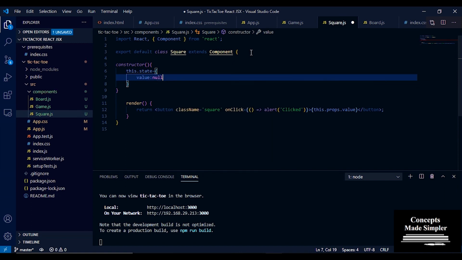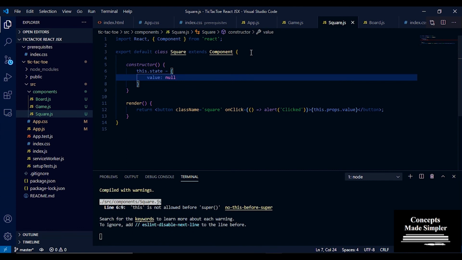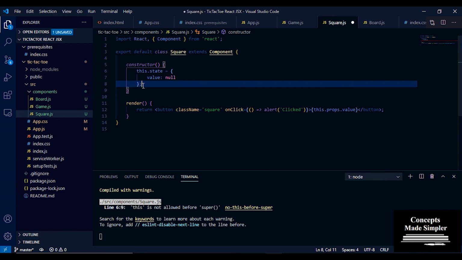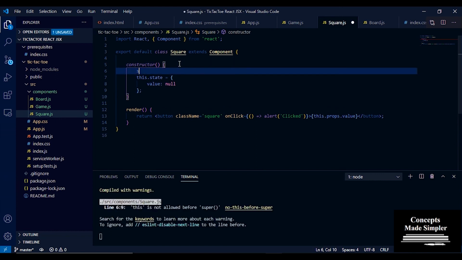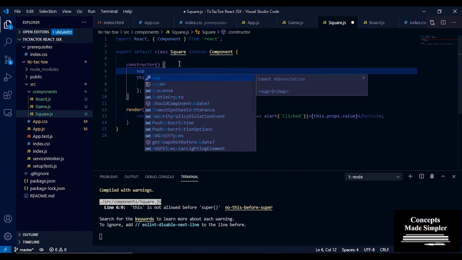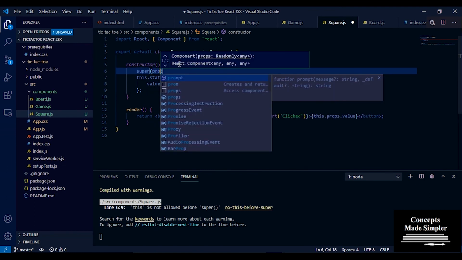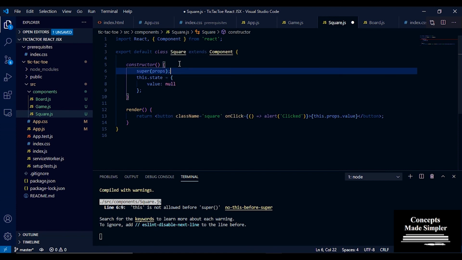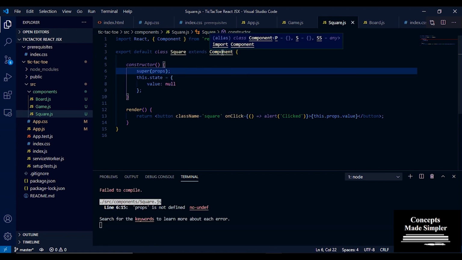Okay, so this is our initial state, and it has a variable called value, and the initial value that we want is supposed to be null. Now whenever you call the constructor on your own component, you should always call super and pass in props. So this will call the constructor method of your component class and give it the props. This should always be done, or you're going to get errors.